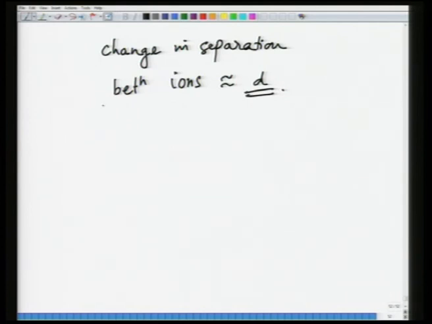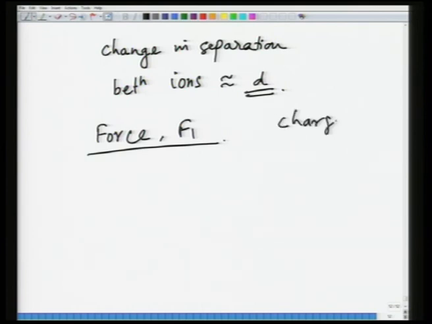So, first, when we apply the electric field, the force F1 increases and decreases the distance between the ions. Let us say the ions have charge q, plus or minus q. So this F1 would be equal to qE, which is the force due to the electric field.